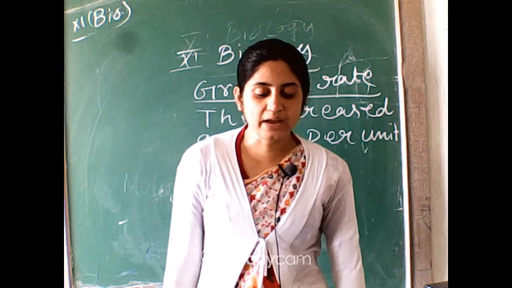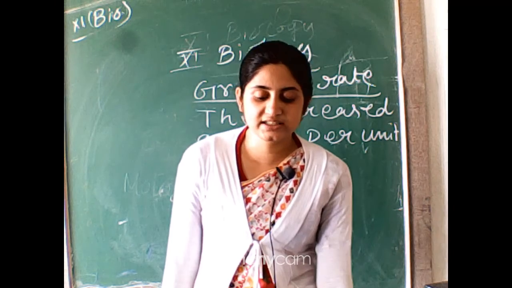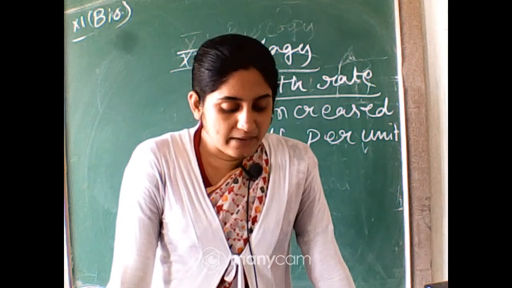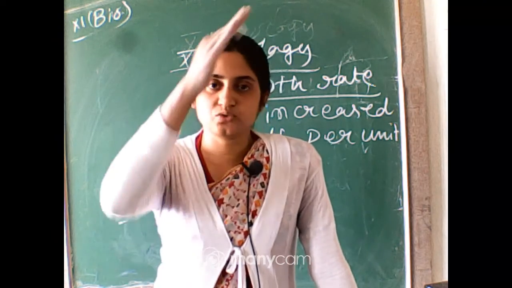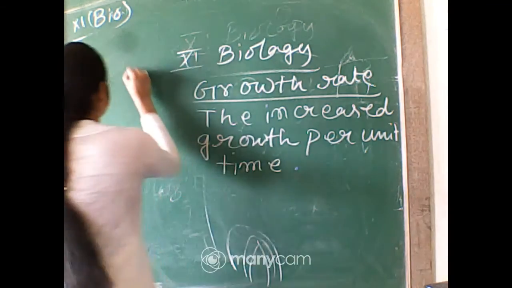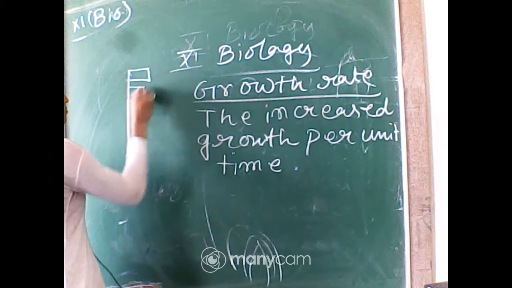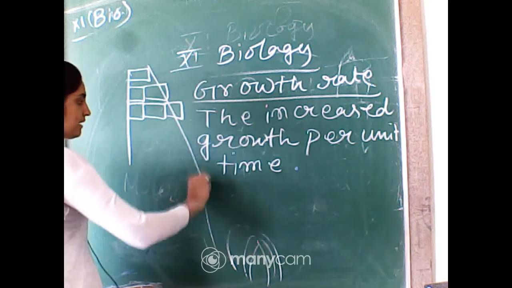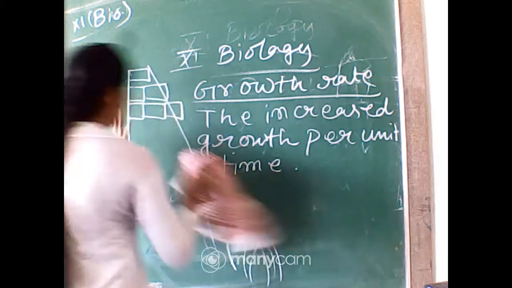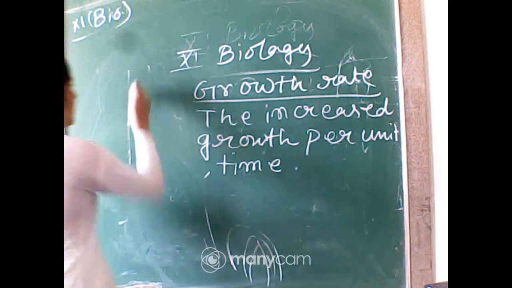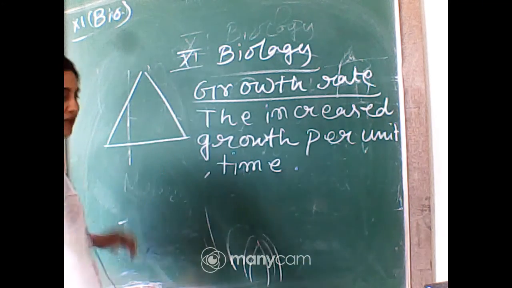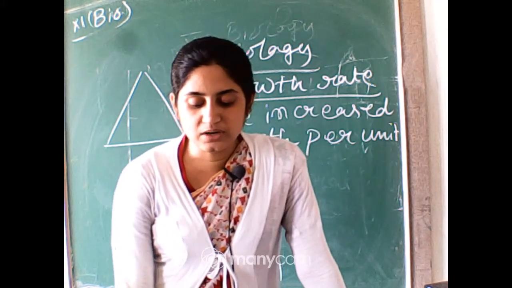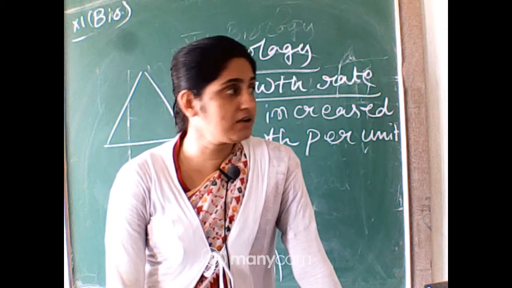The rate of growth can be expressed mathematically. An organism or a part of the organism can produce more cells in a variety of ways. Maybe it grows on just one side, in this pattern: 1 cell, then 2 cells, then 3 cells. Or otherwise they grow equally on both sides. So many patterns of growth rate are present. The growth rate shows an increase that may be arithmetic or geometrical.